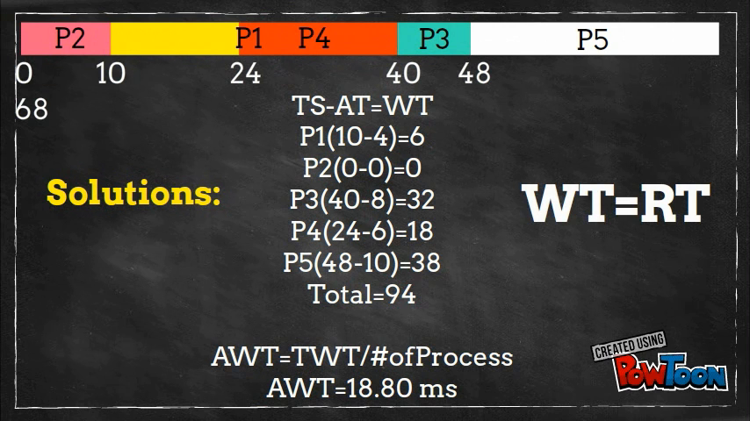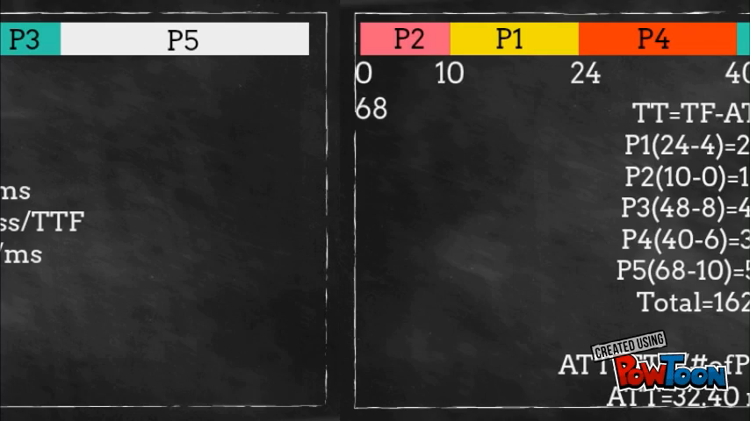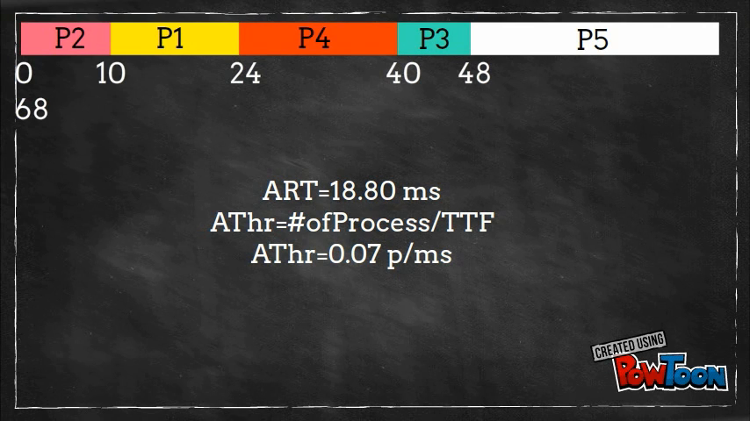Waiting time equals RT. TT equals DF. P1 is 20. P2 is 10. P3 is 40. P4 is 34. P5 is 58. The total is 162. ATT is 32.40 ms. ART equals 18.80 ms. ATH equals 0.07 p/ms.